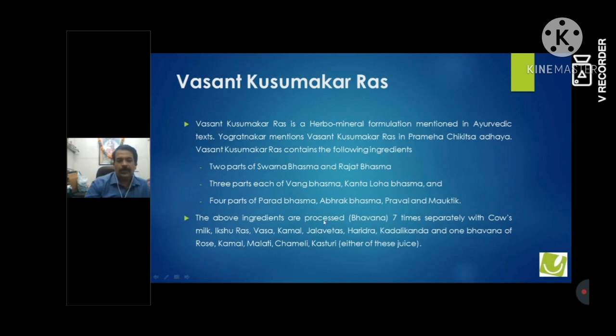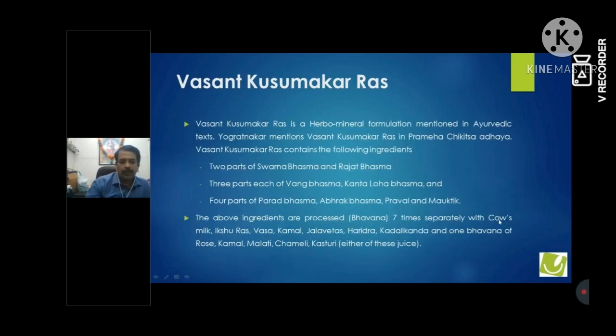And you just see the Bhavana Dravya: Kamal, Malti, Chameli, Rose. So these are all flowers, and it is surprising why flowers are used for Bhavana. Similarly, Vasanta Kusumakar, and Kusum is a similar name for flowers. Flower is the last stage of any herb. After the flower, there is regeneration and it turns into a fruit. So this is the stage of diabetic retinopathy where you have almost reached the end stage, the end stage of your dhatu. So rose, kamal, malti and chameli are used.